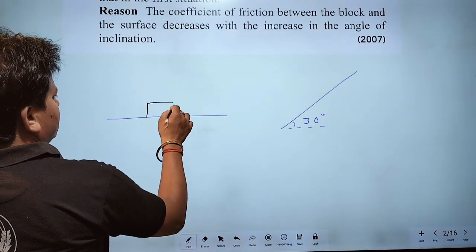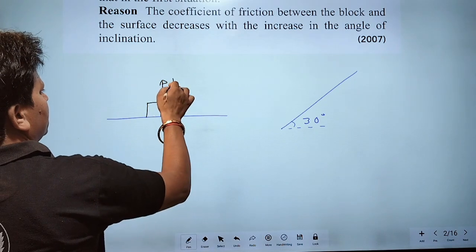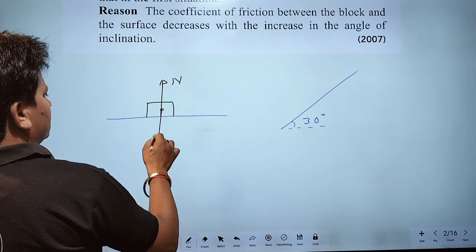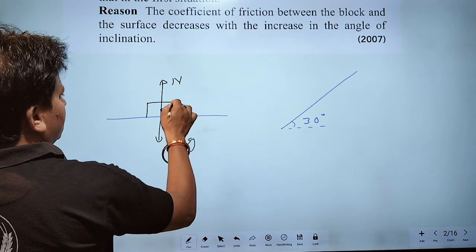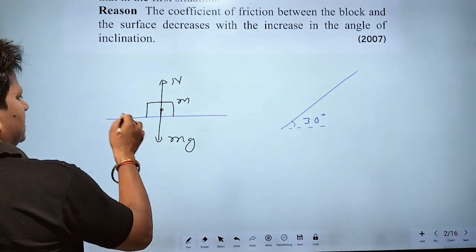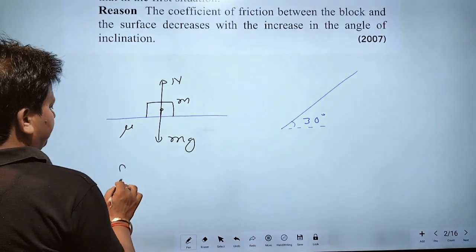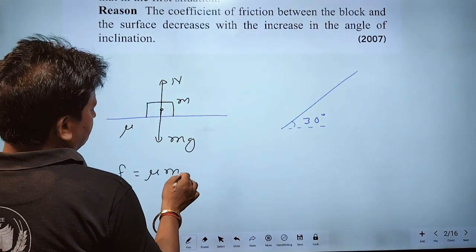Here a block is kept on this surface. This is the normal reaction, and the gravitational force will be mg, and the friction coefficient is mu. Then friction will be mu mg.